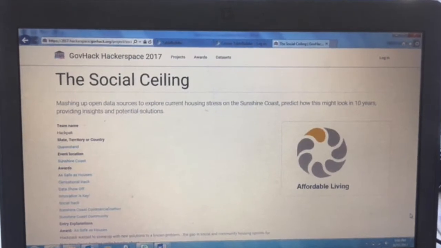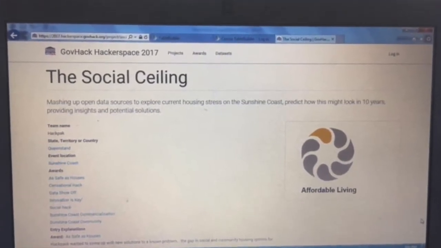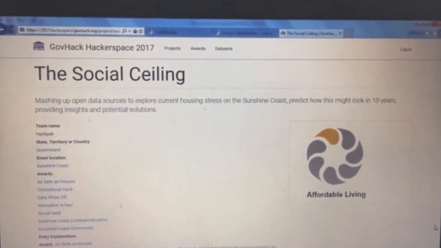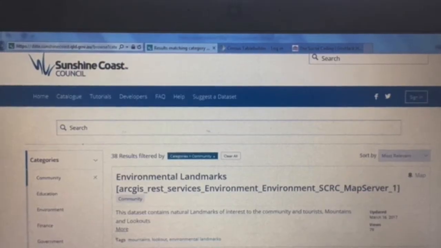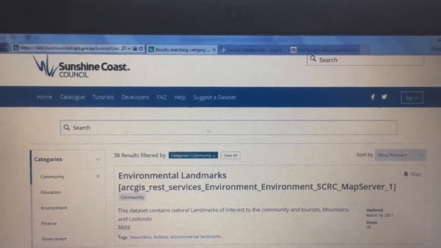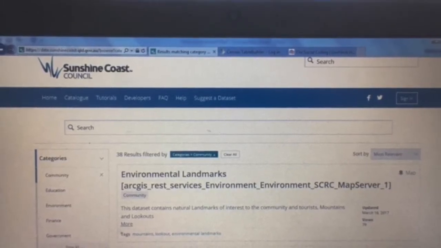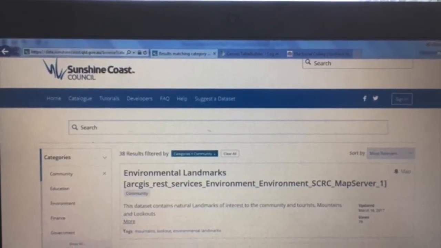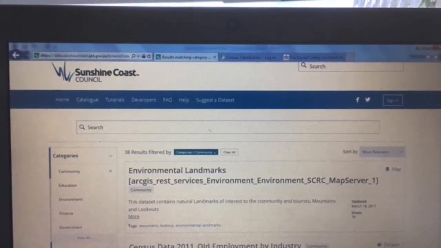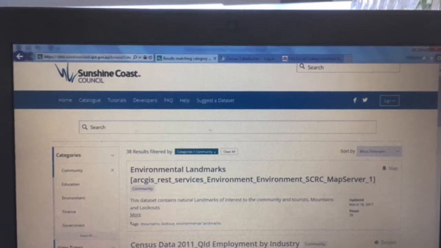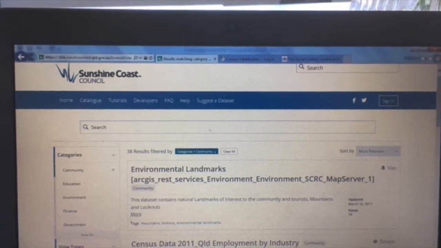We brought in a what-if scenario tool to model over the next 5 to 10 years what the impact will be on housing stress levels after Sun Central and the new healthcare precinct changed the industry mix on the Sunny Coast. We then worked on how to use the data visualisation tool to tell our story and how we could show it on a website for consumption by the local community, community housing organisations, federal and state government, social housing providers and the Sunny Coast Council.